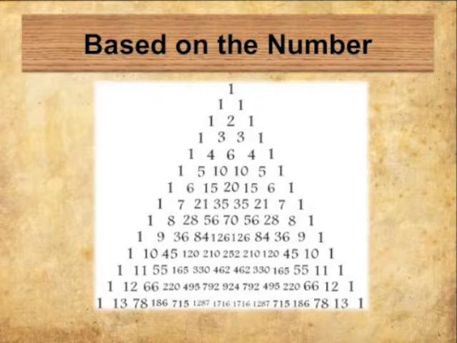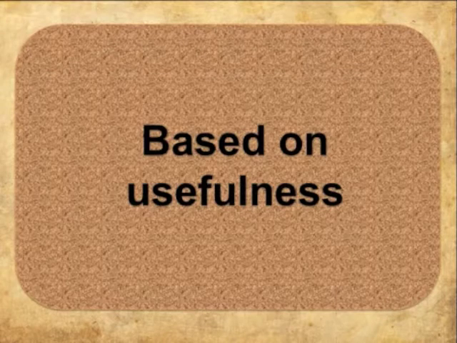The second, based on the number. As we know, the number used is Hindu-Arabic. At this time, Hindu-Arabic numbers were used by almost the whole world, such as in Europe, West and Middle East Asia. It can be read and known almost all over the world, so it is easy in understanding, developing, and spreading Pascal triangle. The third, based on usefulness.